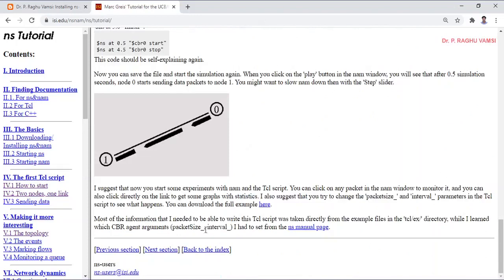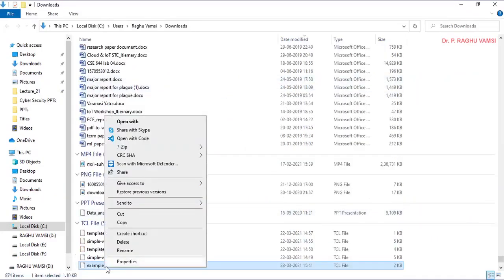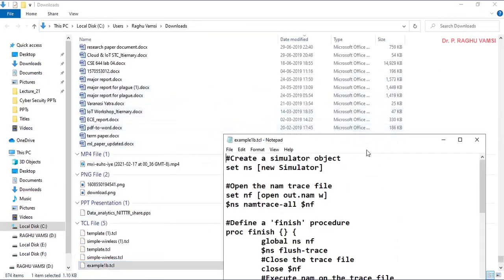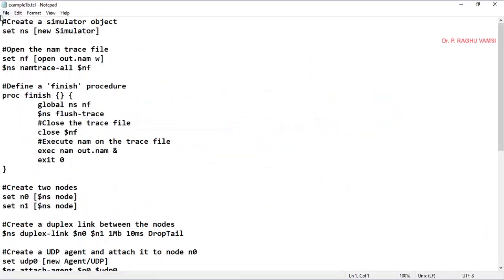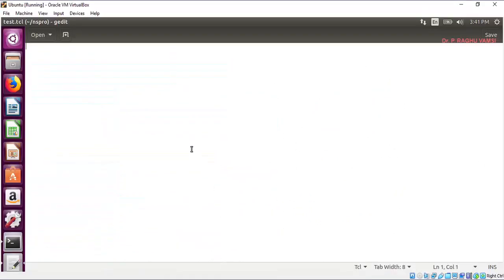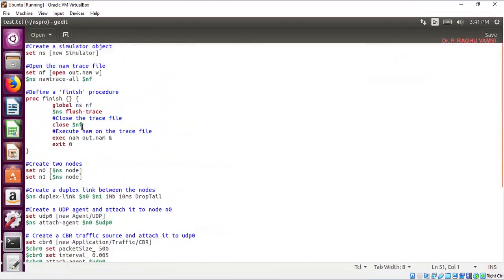There are some more programs, so you can download the full example here and open it with Notepad, and this is the complete program. I am just copying and pasting it into test.tcl. So procedure finish you are aware of.